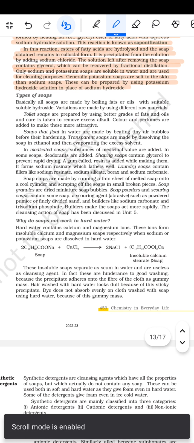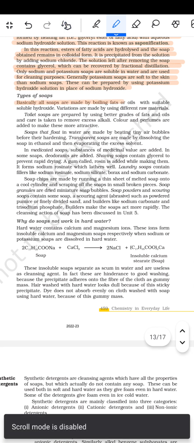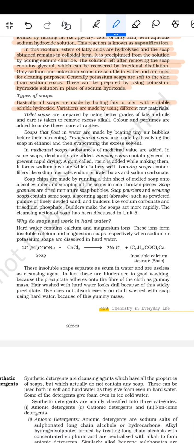Now let's see the types of soaps. Basically all soaps are made by boiling fats or oils with a suitable soluble hydroxide. Variations are made by using different raw materials. Toilet soaps are prepared by using better grades of fats and oils, and care is taken to remove excess alkali. Color and perfumes are added to make these more attractive. Soaps that float in water are made by beating tiny air bubbles in before their hardening. Transparent soaps are made by dissolving the soaps in ethanol and then evaporating the excess solvent.